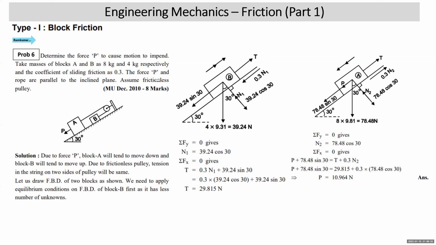So we start with the FBD of block B, understanding that the impending motion of the block will be up the plane. Weight is vertically down, 4 kg means 4 into 9.81, 39.24.